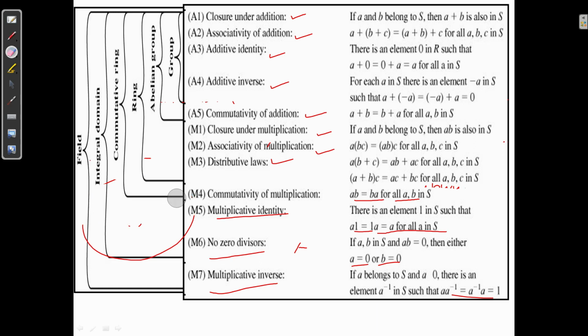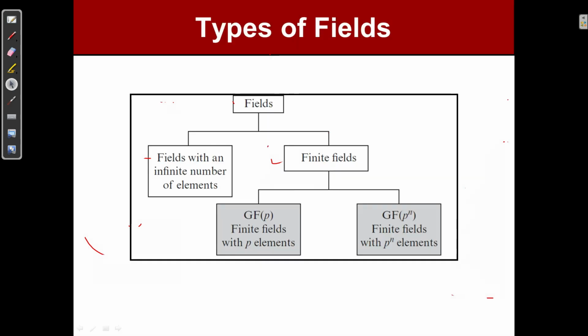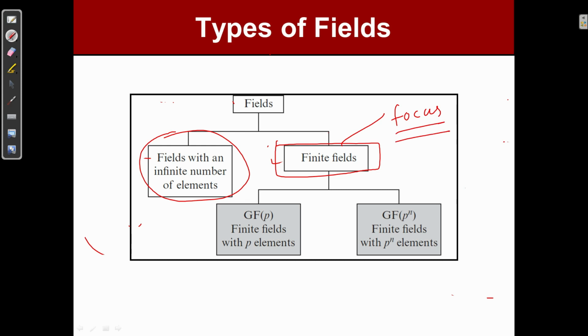is a field. So if we talk about fields in algebra, the fields can be of 2 types. First one is infinite fields, with an infinite number of elements, which we know we can define on any set. For example, the set of integers, the set of real numbers, we can define that it is a field. Then we have another type of field that is known as finite fields. So our focus will be on finite fields, because these finite fields are used in cryptography. If we talk about these finite fields, they are again of 2 types.